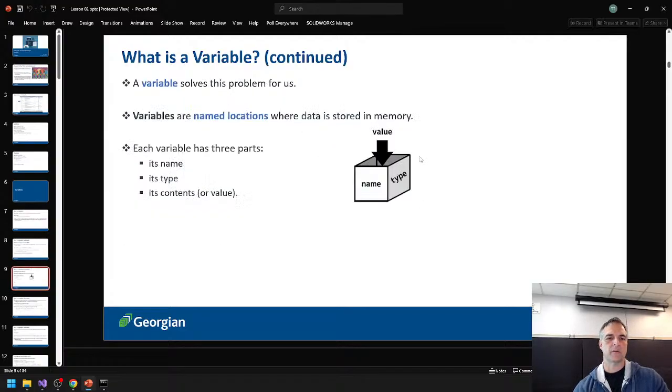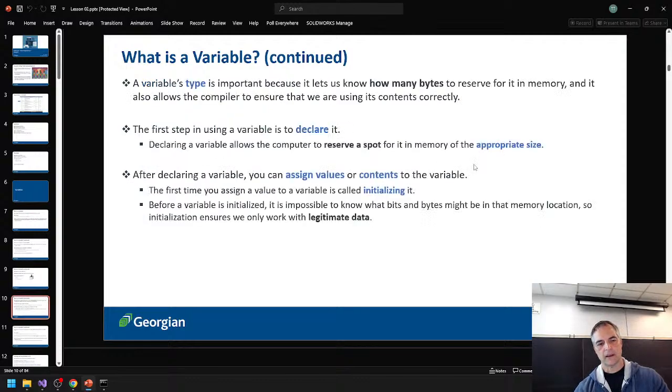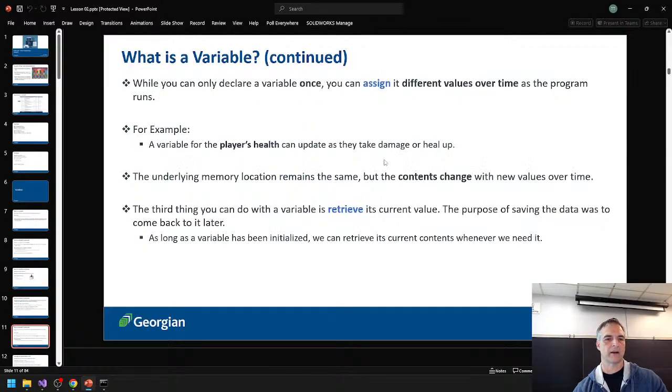But one thing that we want to talk about is this idea that when we do assignment for a variable, we put a value inside of it. This idea of a name and a type, and then we put a value, those really are the three things we need for a variable. Some kind of name for the variable, some kind of type, and what you're going to put in it. That's what a variable is, right? In a nutshell, okay? So, we talked about declaration and assignment. Declaration, again, we're reserving a spot in memory, and assignment is we're putting something in there, right?